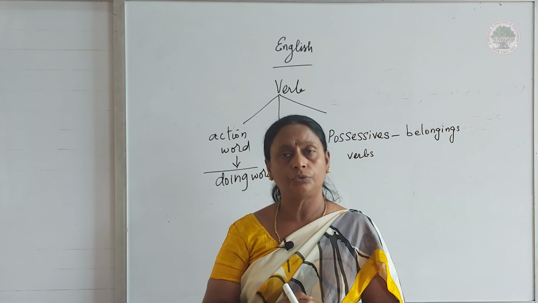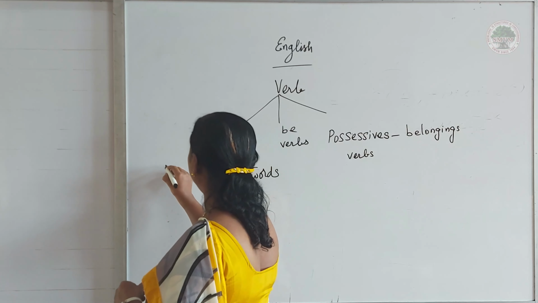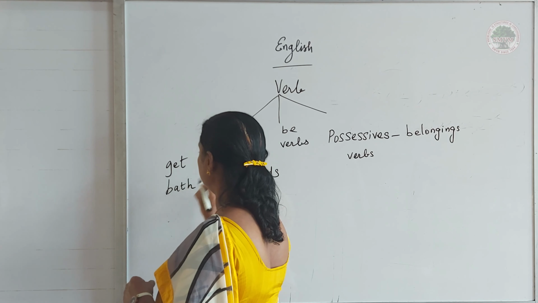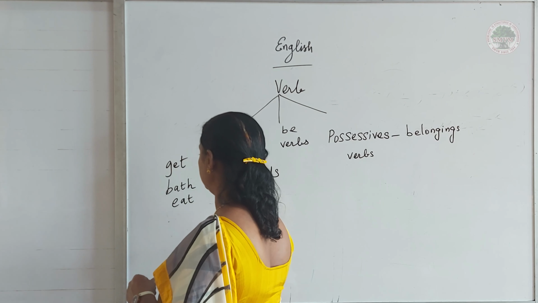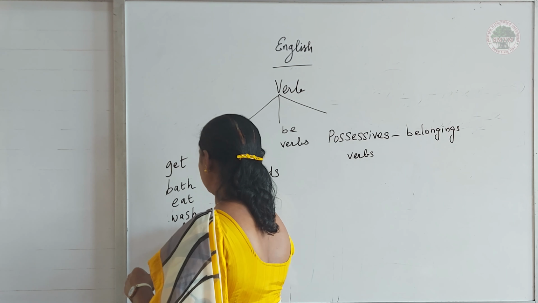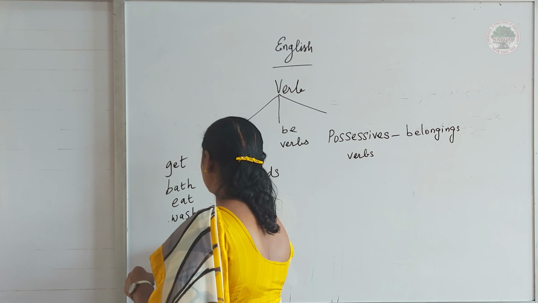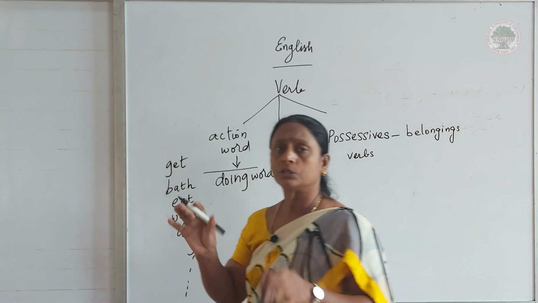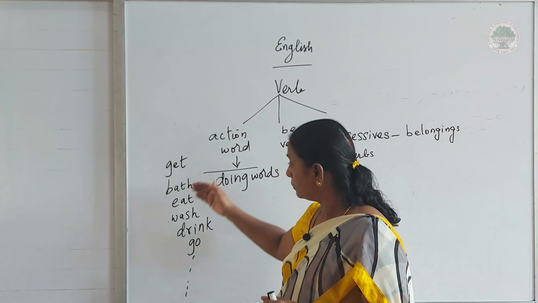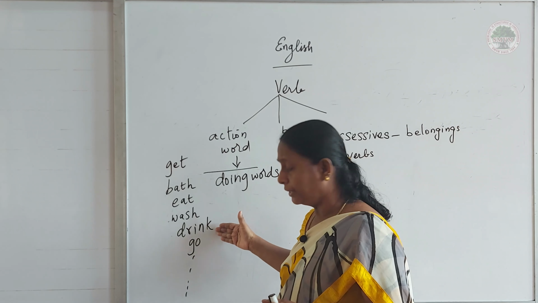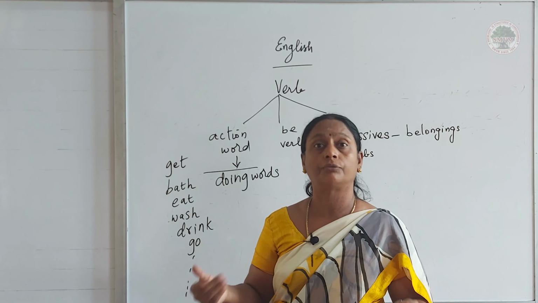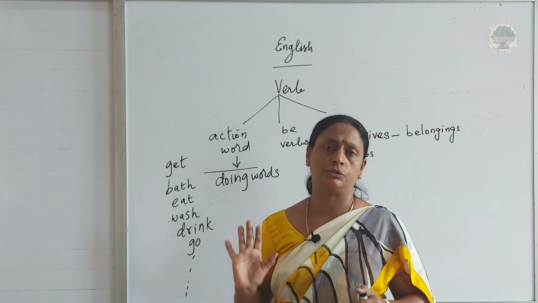Yes, we get up, we take a bath, we eat, we wash, we drink water, we go to school, and there are n numbers of action words. Bath, take, eat, wash, drink, go, play, sweep, clean, shout, laugh, cry. All these are action words.